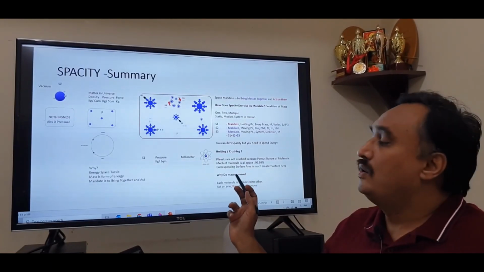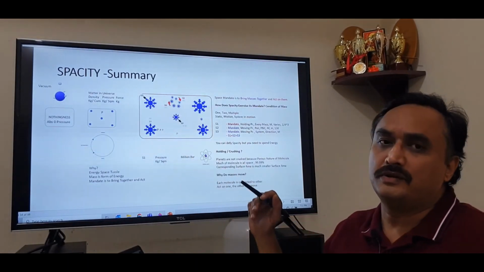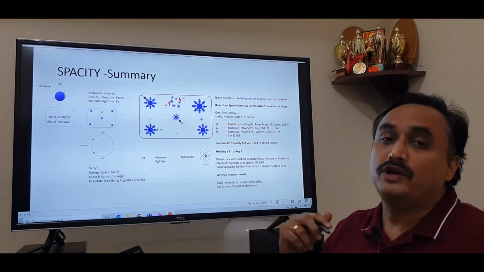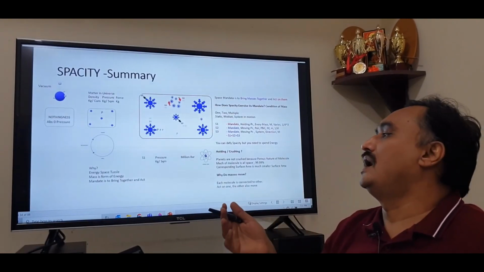But still, how do these masses move? Because when the space pressure or the moving pressure is acting, each molecule in a solid is connected to another molecule. So you act on one, the other moves.